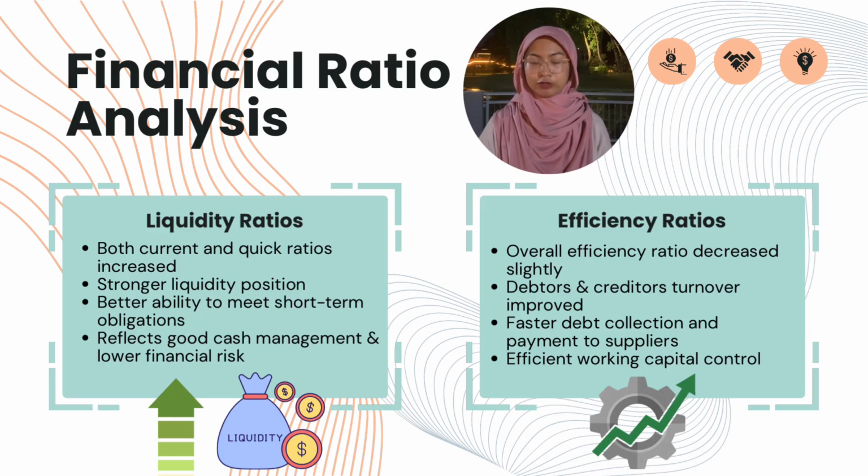First, the liquidity ratios. The increase in both current and quick ratios shows that OCB Berhad's liquidity position has improved. This means the company now has a stronger ability to meet its short-term obligation using its current assets. It also reflects good cash management and a lower short-term financial risk. Next, the efficiency ratios. Although the overall efficiency ratio decreased, both the debtors and creditors turnover ratios have improved. This shows that the company is collecting debts faster and paying its suppliers more efficiently. In short, OCB Berhad has managed its working capital better compared to the previous year.